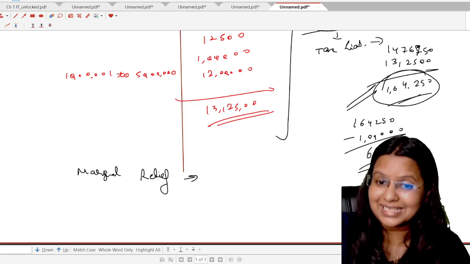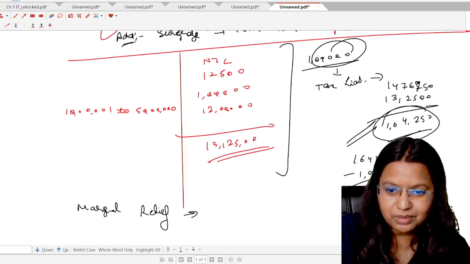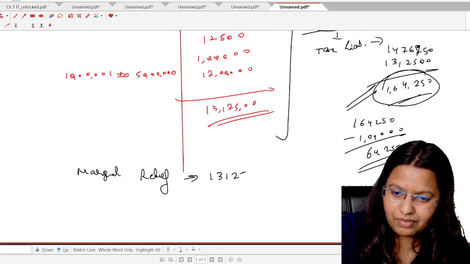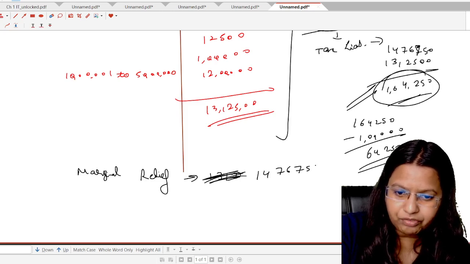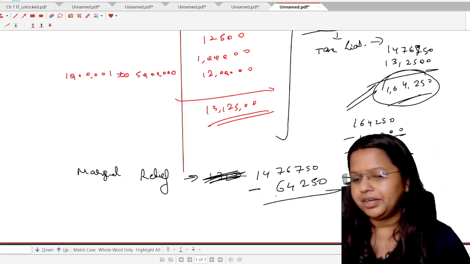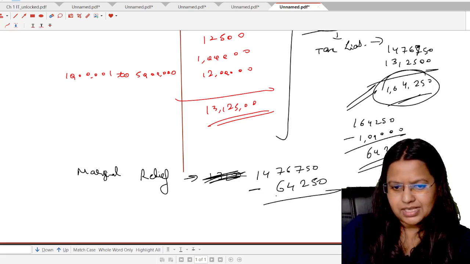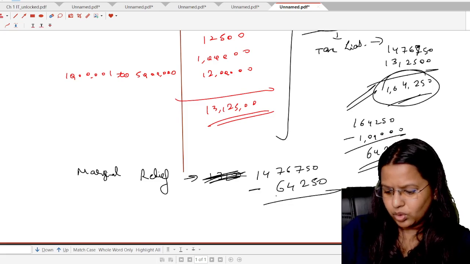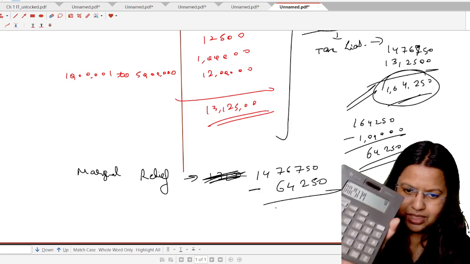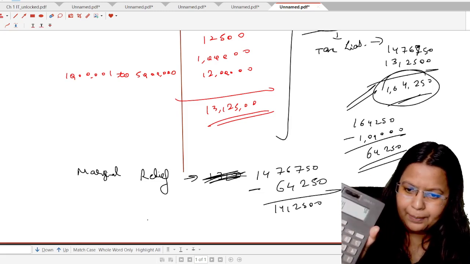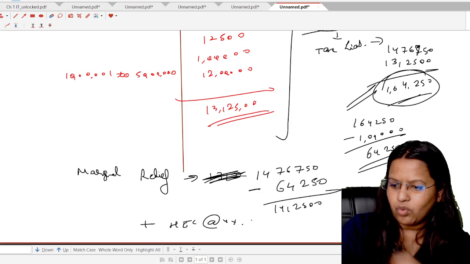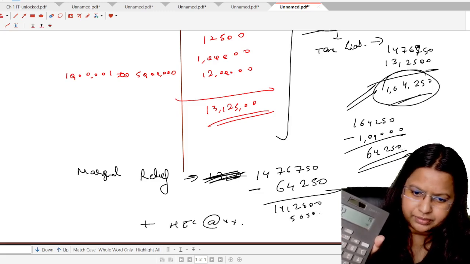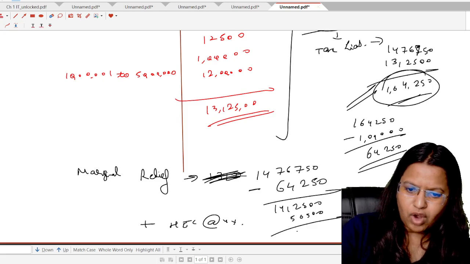So what shall be the total tax liability in this case? Total tax liability shall be 13,12,500, or you can write 14,76,750 minus the marginal relief 64,250. Find it out. 14,76,750 minus 64,250, 14,12,500. Plus, now you have to add the health and education cess at the rate of 4%. Multiply by 4%, 56,500. So total will be 14,69,000.